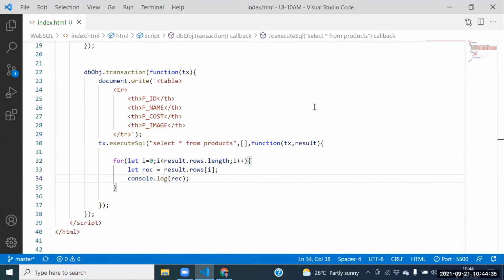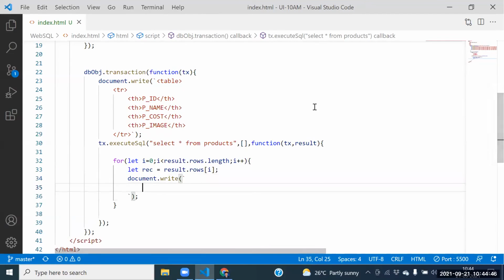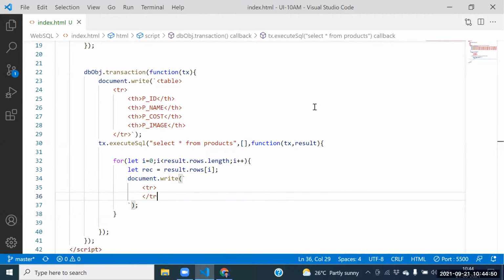Next one, guys. Can I take the for loop here? Is it possible to take the table here? Document dot write. Say this one here. Can I take the table row here? We should be in a position. We need to take the table row.